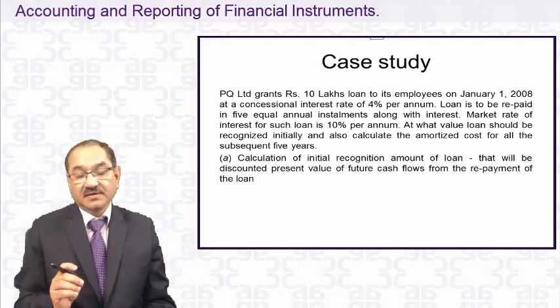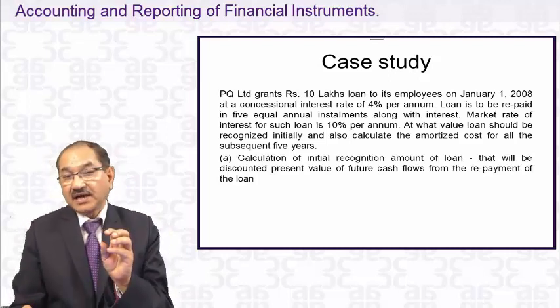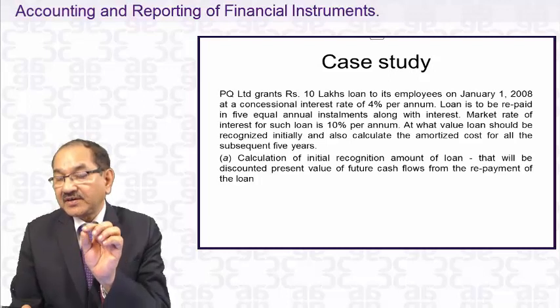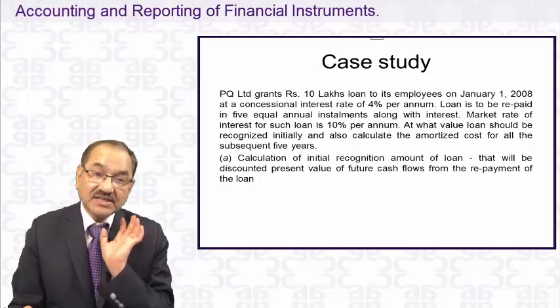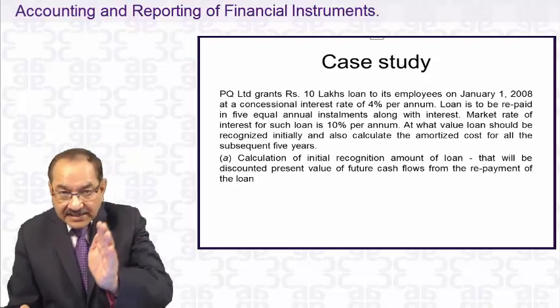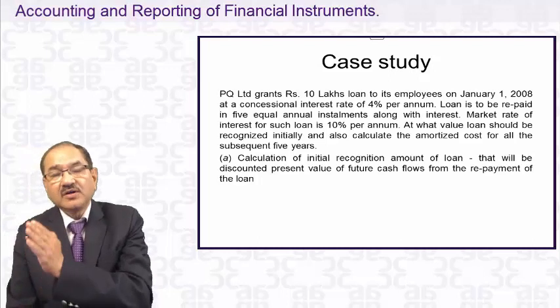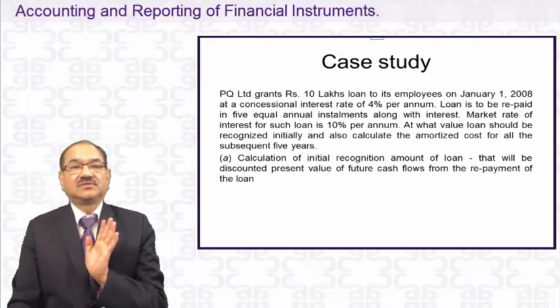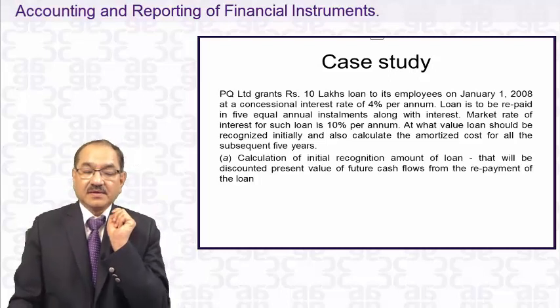Please do remember that financial assets are initially recorded at fair value and carried in the balance sheet either at amortized cost or fair value through profit or loss. There are only these two categories you can concentrate on.